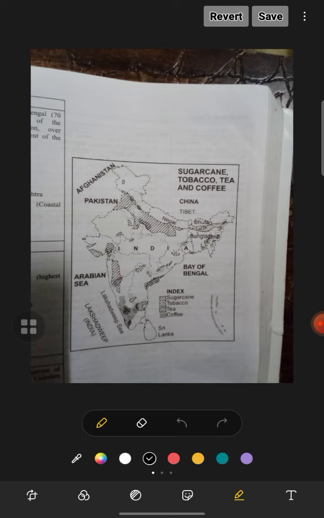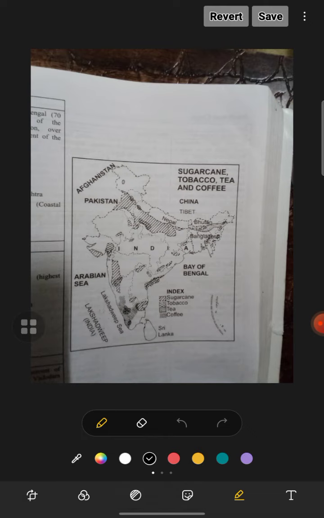A temperature range of 25 to 30 and rainfall of 100 to 200 centimeter are ideal conditions for jute cultivation. And West Bengal is first, then Bihar, then Assam, then Odisha, then UP, then Maharashtra.